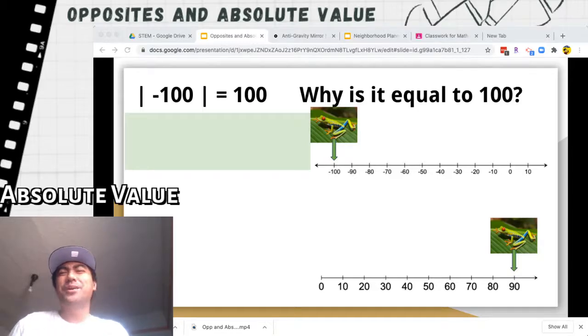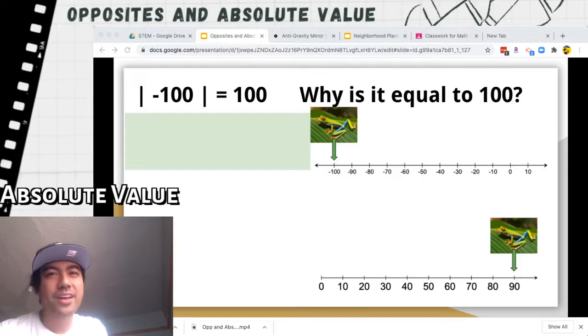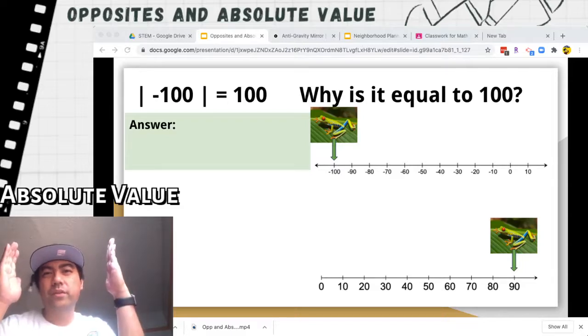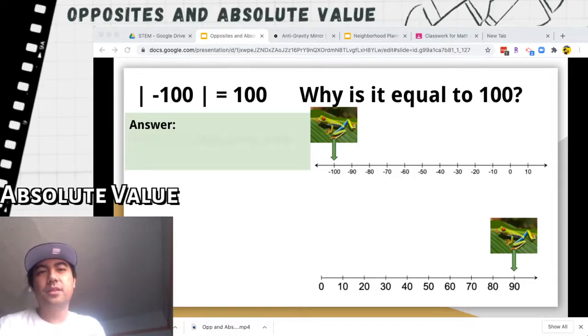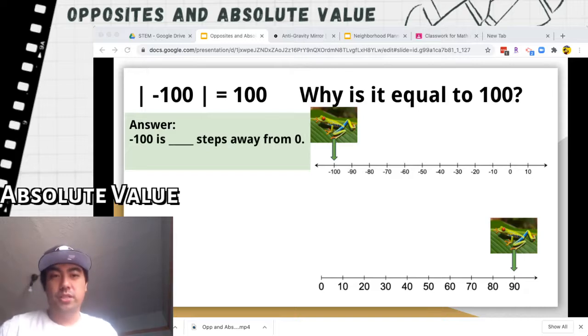Why? They just gave us the answer already, but why? Well, look at that frog right there. That frog is at negative 100. So why is the absolute value of negative 100 equal to 100? Because negative 100 is 100 steps away from 0.